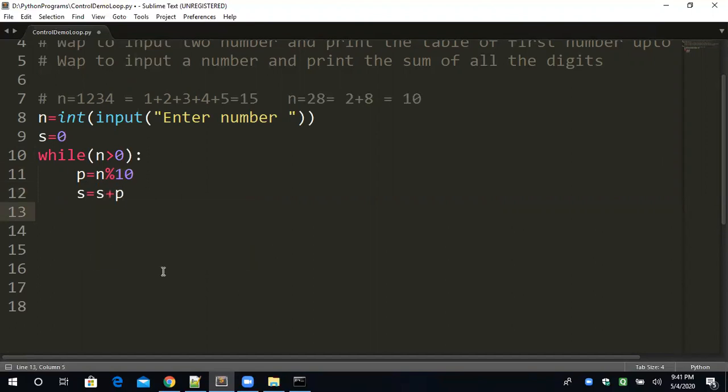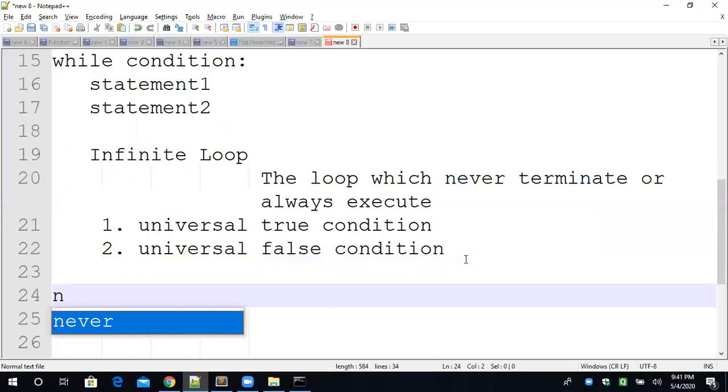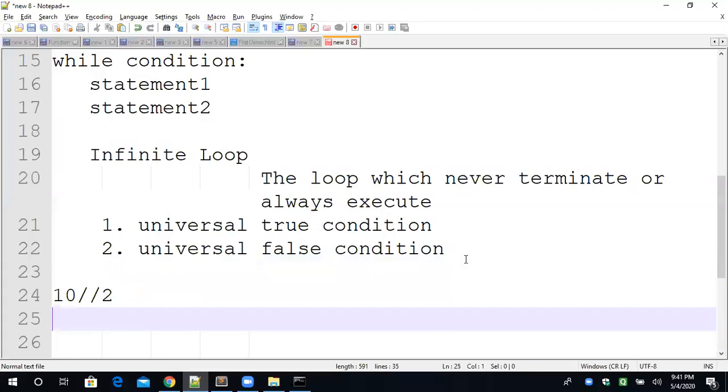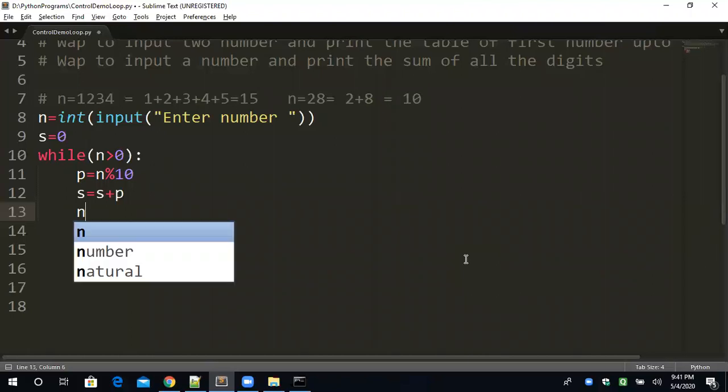Now you know one operator, if you remember my first or second class, n is equal to 10 double slash 2. This is basically the floor division operator. It does not provide the fractional part. It only provides the integer part. Okay, understand? And one more operator is there, 10 slash 2. It's normal division. It provides the fractional part, the decimal points also. Okay. So we have to use the floor division over here.